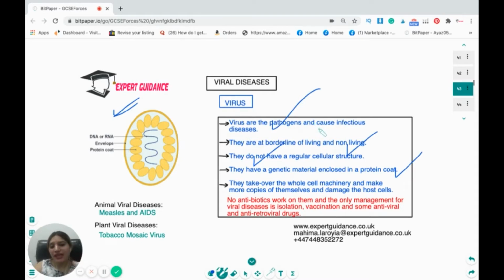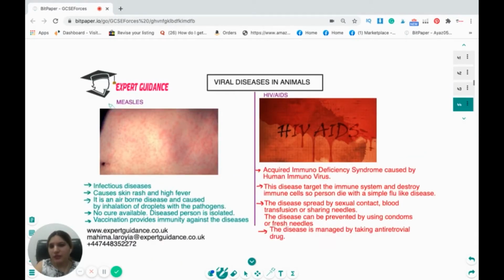The only management for viral disease, as you can see in the case of corona, is isolation, vaccination, and some antiviral or antiretroviral drugs. Now, you should know some examples of animal viral diseases, which are measles and AIDS. For plant viral disease, we have tobacco mosaic virus. Measles is an infectious disease.